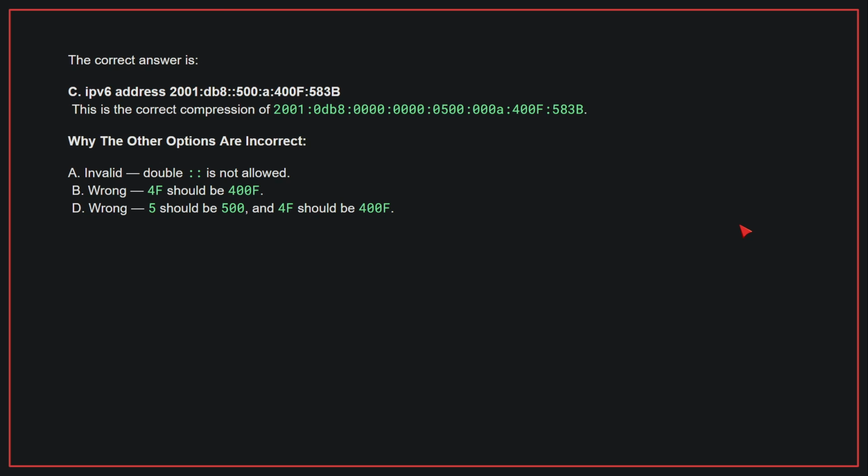Why the other options are incorrect? A. Double : is not allowed. B. 4F should be 400F. D. 5 should be 500 and 4F should be 400F. Therefore, the correct answer is C.